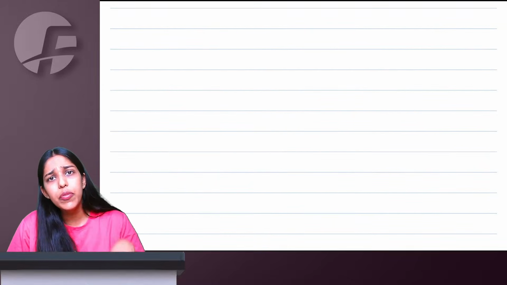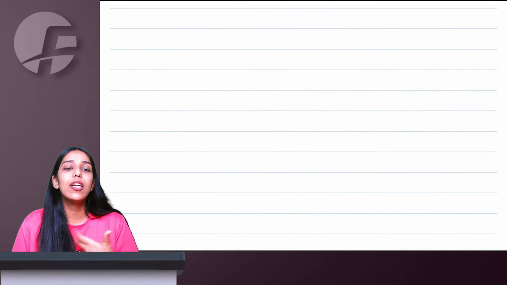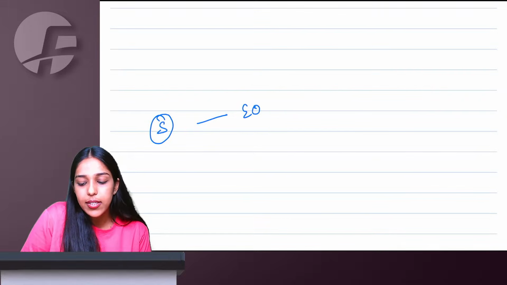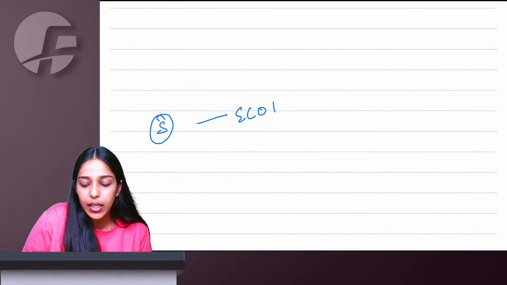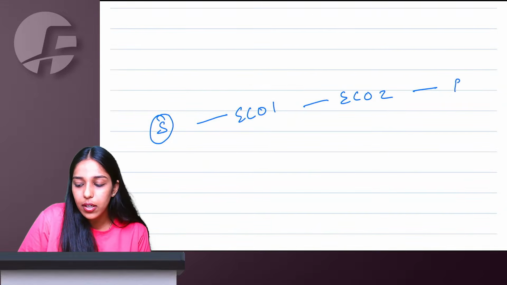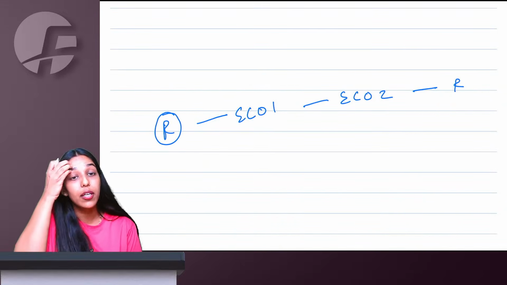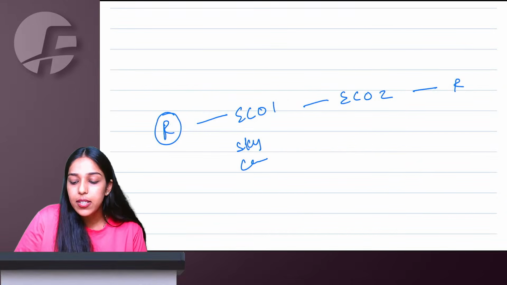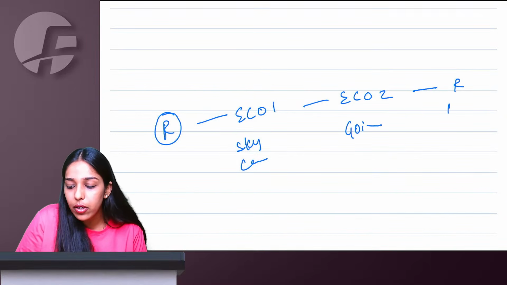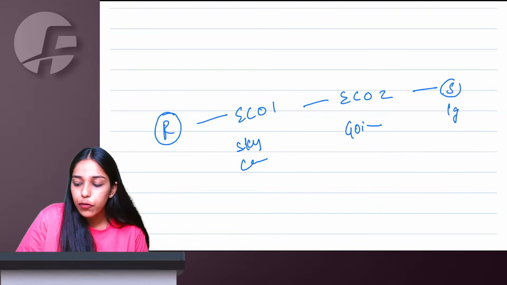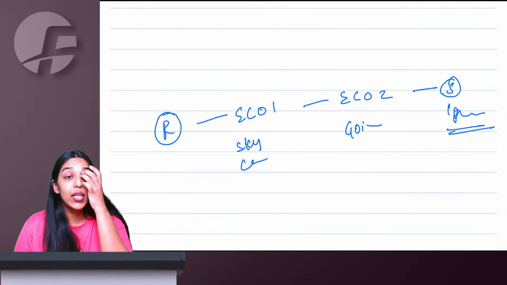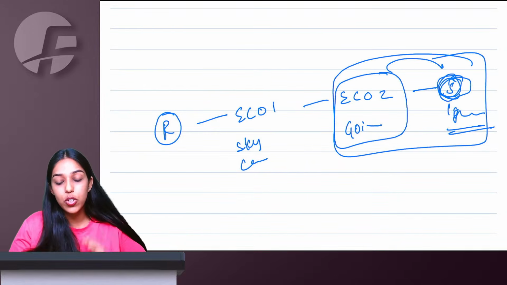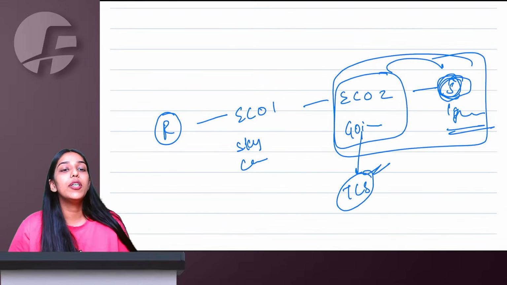If I am the e-commerce operator and I am also the supplier, then I cannot collect my own TCS, of course. Some third person has to collect. Let us say I'm the supplier, there is Eco 1, which is in turn integrated with Eco 2, and the recipient goes to e-commerce operator 1. I want to book a ticket, so I go to Skyscanner, e-commerce operator 1. Skyscanner goes to, let's say, Goibibo, and then here it is IndiGo, my actual supplier, from where I'm booking the tickets. The question is, who will collect TCS? E-commerce operator 2, the person nearest to the supplier. The e-commerce operator nearest to the supplier will be liable to collect TCS.